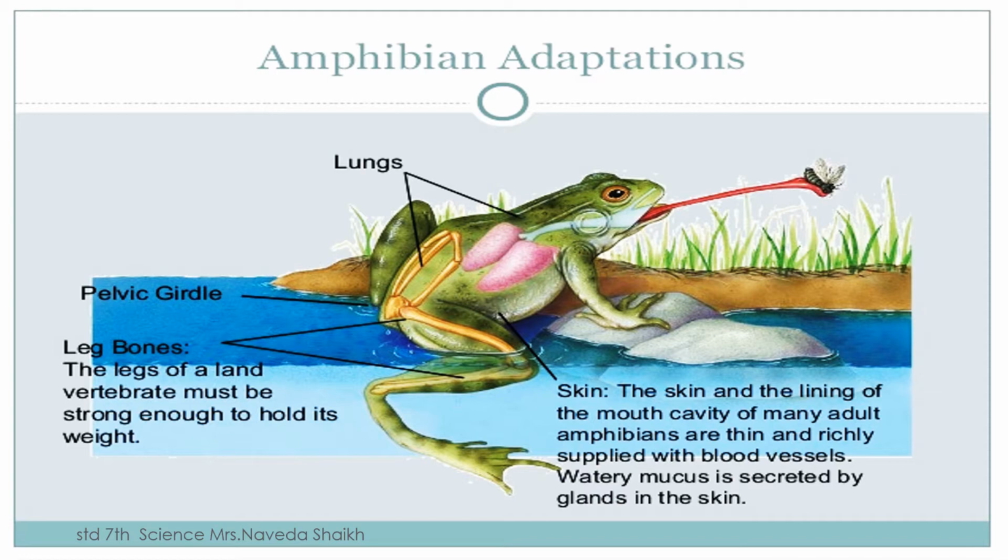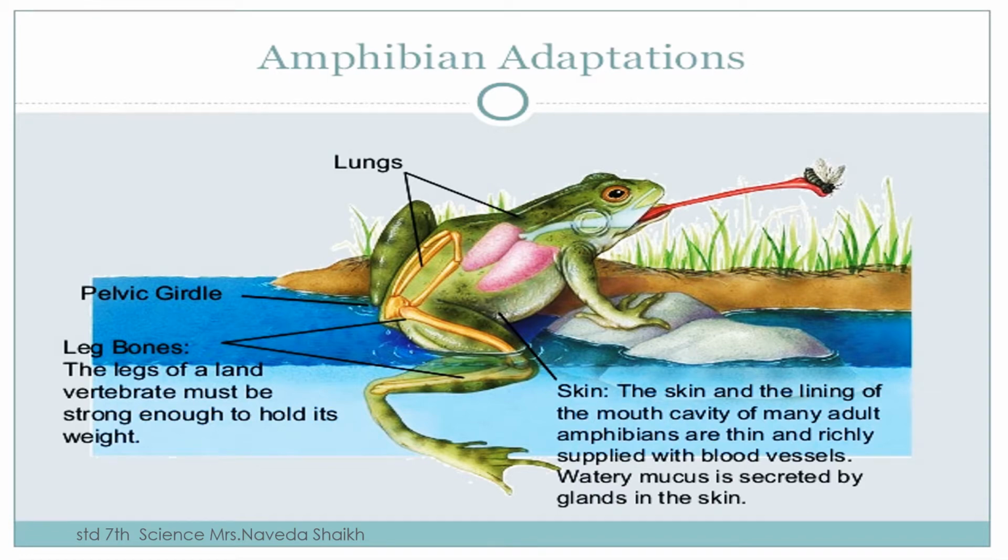The skin and the lining of the mouth cavity of many adult amphibians are thin and richly supplied with blood vessels. Okay, they have watery mucus which is secreted by glands in their skin. One more important thing that they have is their leg bones. The legs of a land vertebrate must be strong enough to hold its weight. Okay, so they have long legs so they can jump.